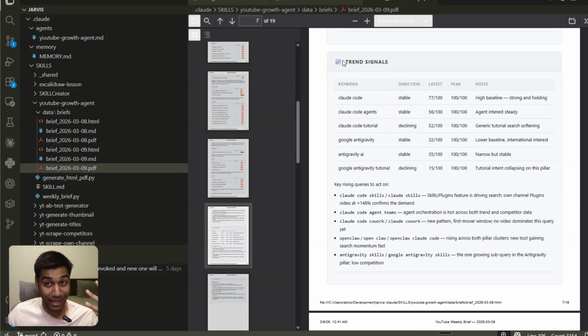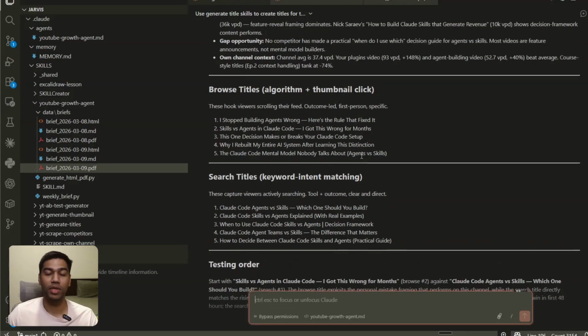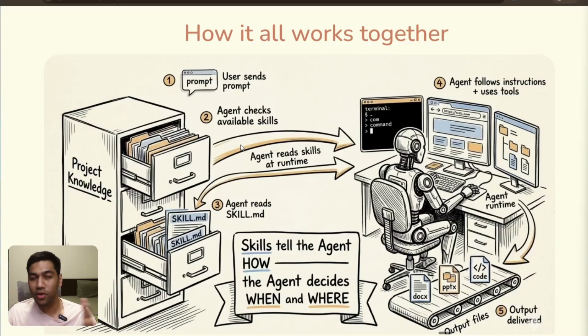Skills, on the other hand, help me do my work better when I give them the topic that I want, and instead of re-prompting them with multiple things, I just get the right value out of it. But I did not want to leave you without a visual. Think about agents in this format. As soon as I give the YouTube weekly agent, it will automatically go ahead and check all the skills that it has access to, load them up, use them in the best way possible, and finally deliver a file to me.